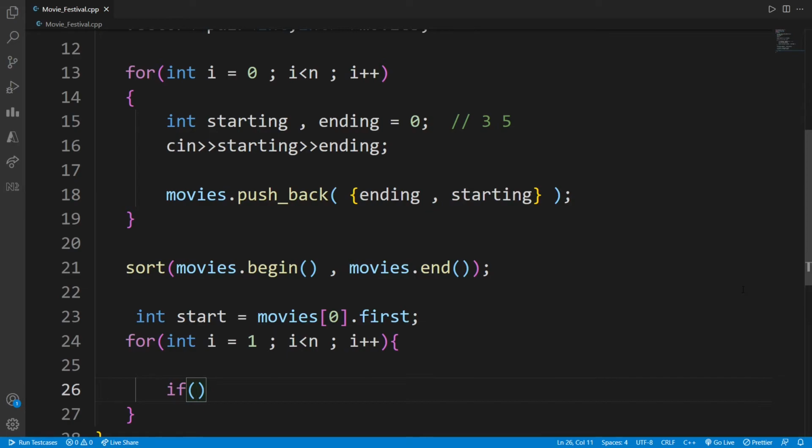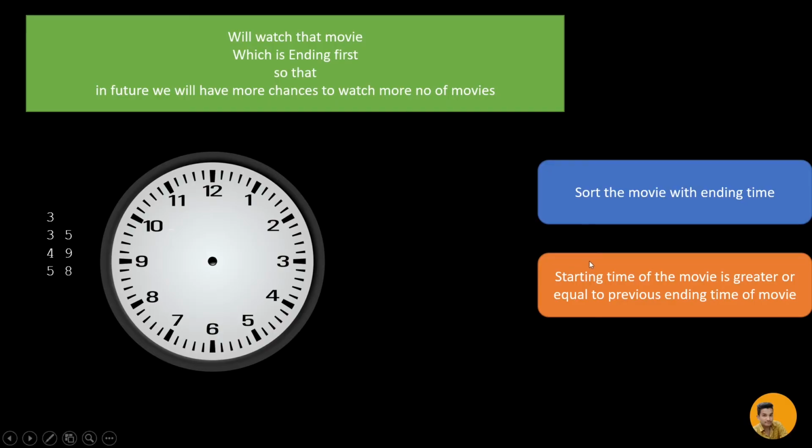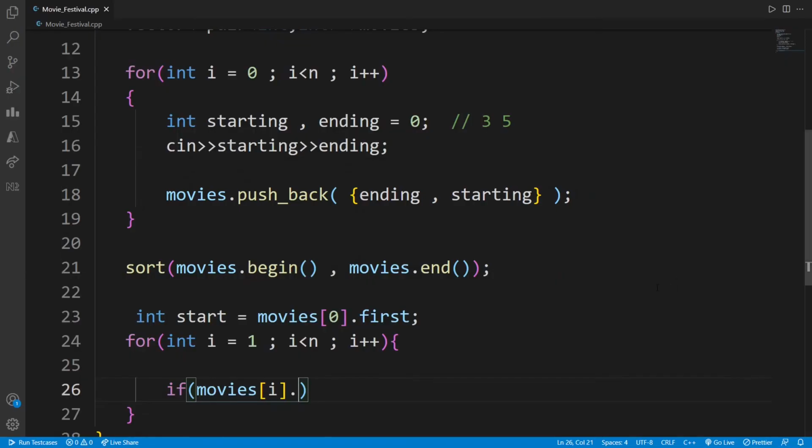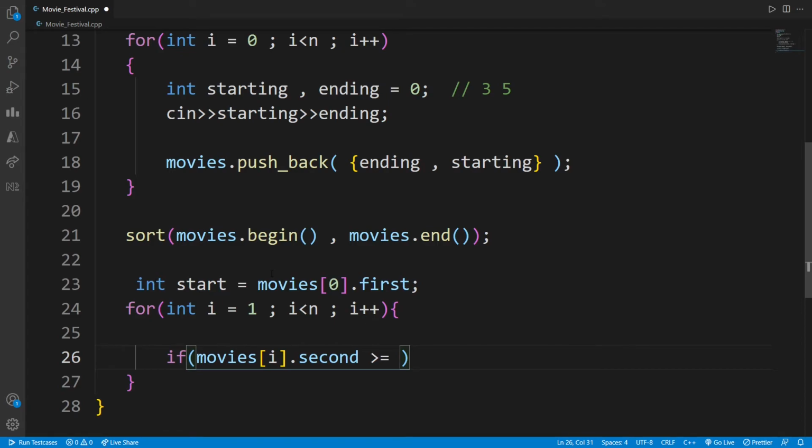So I will say that if movies[i].second, since the starting time of a movie is stored in the second, is greater than or equal to the previous ending time, and the previous ending time is stored in start, right? In the first part it is stored in start. If this is the case, that means I can watch that movie, right?